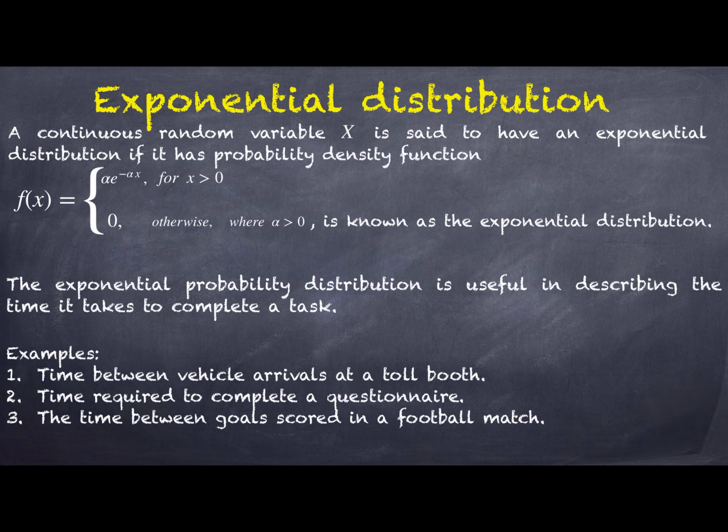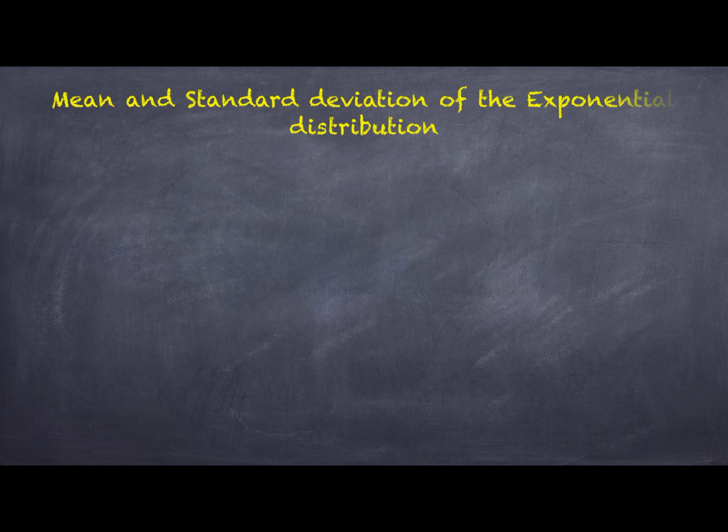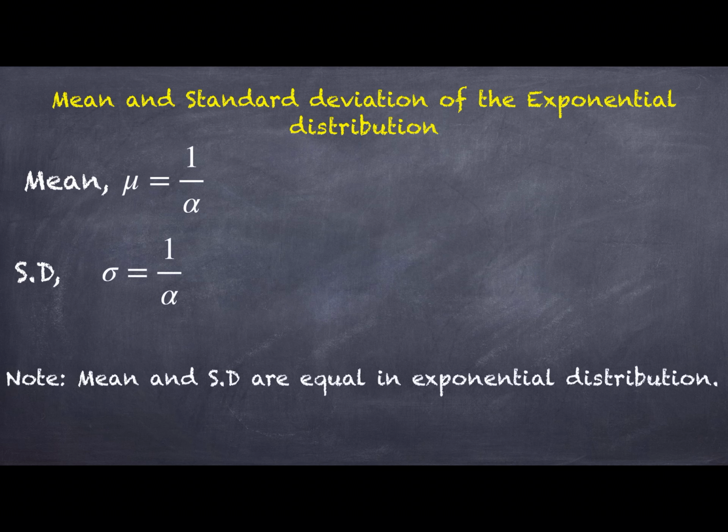Now we will define the mean and the standard deviation of the distribution. So mean is defined as 1 by alpha and sigma is equal to 1 by alpha. Remember, the mean and standard deviation are equal in exponential distribution. In the Poisson distribution, mean and variance are equal, and in the exponential, mean and standard deviation are equal.